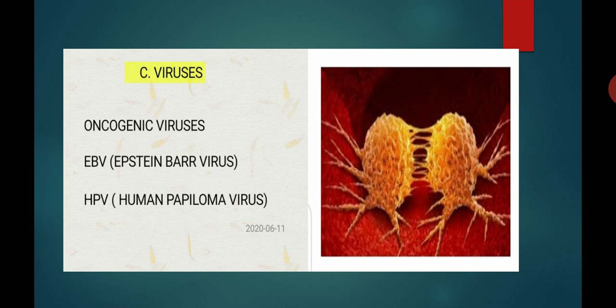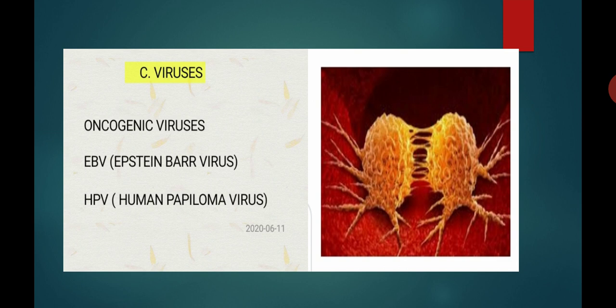HPV is the second oncogenic virus, full form human papilloma virus. So HPV and EBV are the oncogenic viruses which cause cancer. The definition of oncogenic viruses is that the viruses which cause cancer are called oncogenic viruses.